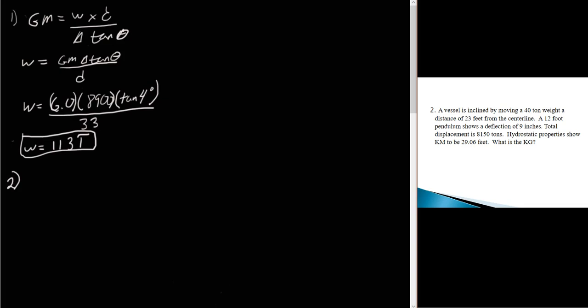Well, for this problem, let's calculate our GM, and then we're going to subtract our GM from our KM, and that'll give us our KG. So we're going to do this in 2 steps.